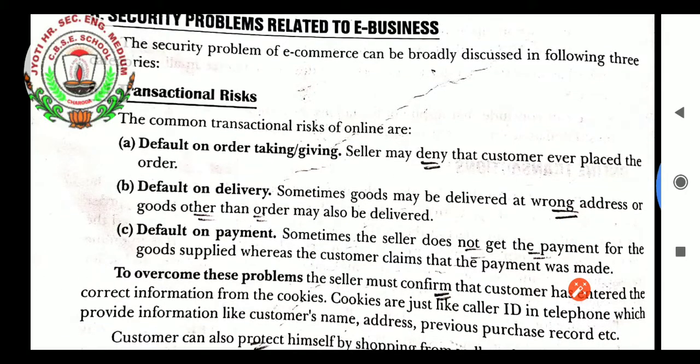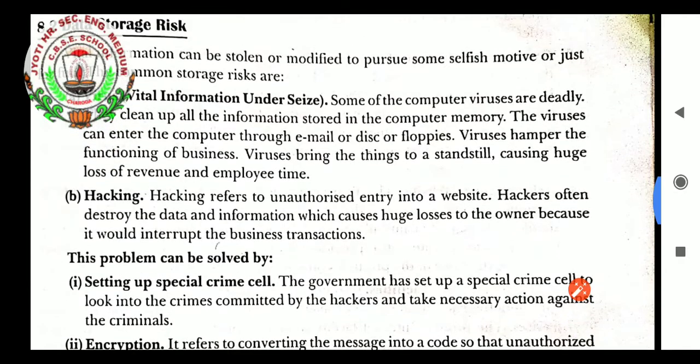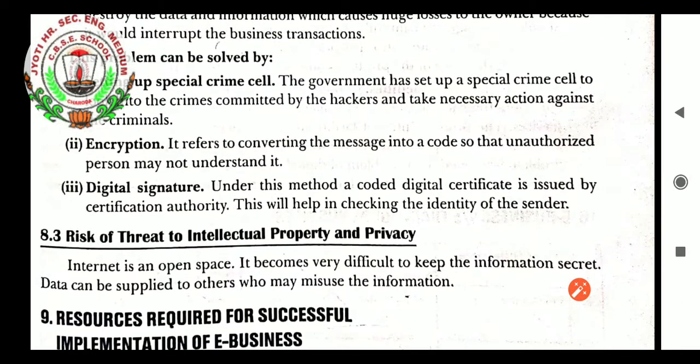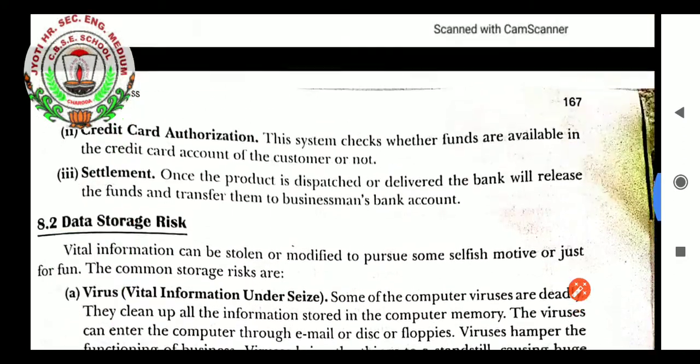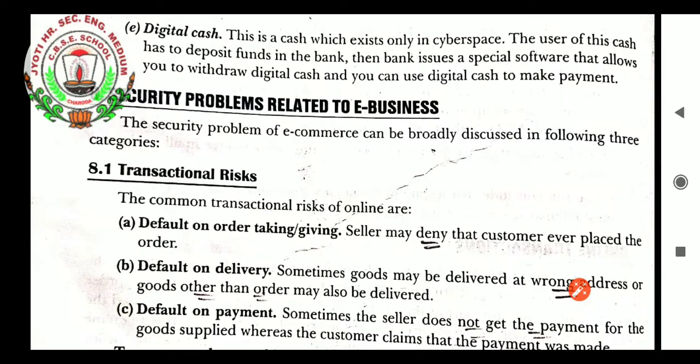The very first is transactional risk, the second is data storage risk, and the third is risk to intellectual property and privacy. Let us start with transactional risk. As the name suggests, students, this is a type of risk to the e-business which happens at the time of transaction of things from one place to another, or transaction of money from one place to another. That is known as transactional risk.